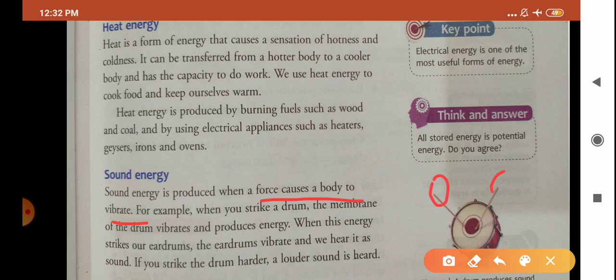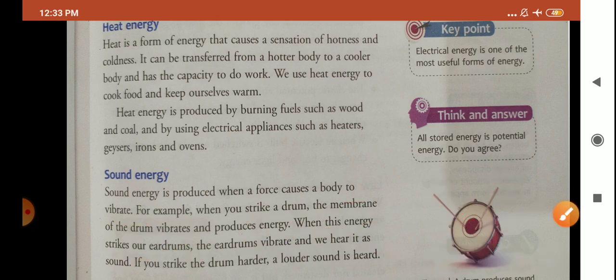Here through these sticks, what are we applying? We are applying force to strike the membrane of this drum. So, for example, when you strike a drum, the membrane of the drum vibrates. You applied a force through these sticks, so what will happen? The membrane will vibrate, and when the membrane vibrates, vibratory motion is produced, so it also produces energy. Which energy? Sound energy. And when this energy strikes the eardrum, the eardrum will also vibrate, and thus it causes the sensation of hearing. We can hear the sounds.